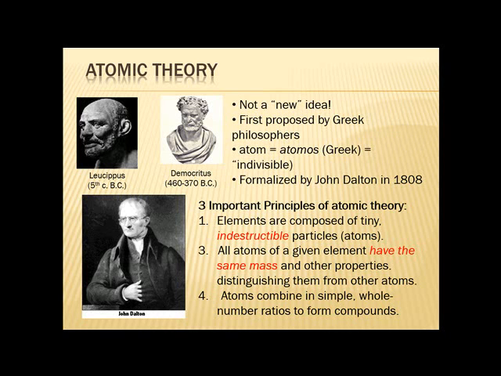Now, the last important principle of atomic theory that I'm going to point out to you is that atoms combine in simple whole number ratios to form compounds. And this is really what Dalton was seeing in his own time. People like Lavoisier were doing experiments where they found that everything reacted in fixed ratios, or everything was produced in a reaction in these fixed ratios. And so what they said was that the things that make up matter are combined in these simple whole number ratios, and we call those compounds.